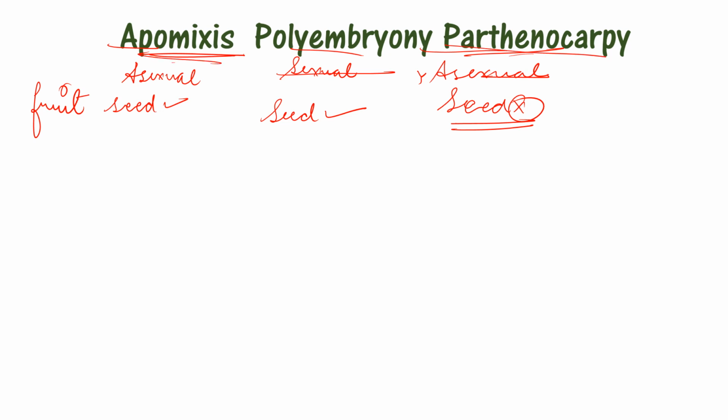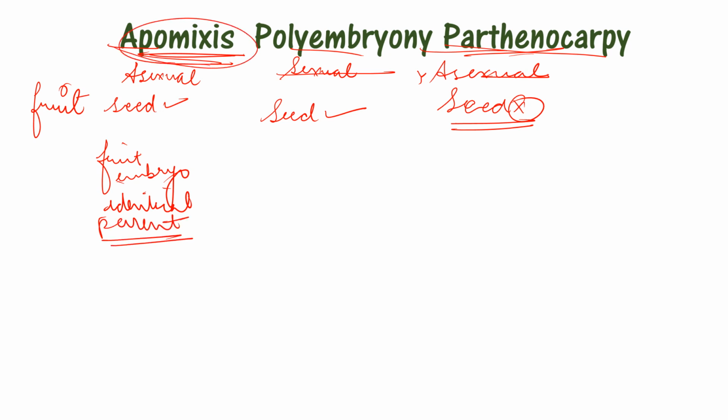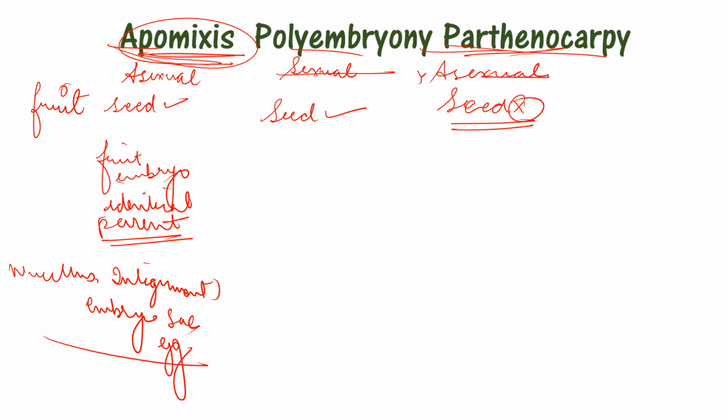In apomixis, the embryo is identical to the parent. It is totally identical, as only one parent is involved. It can be the nucellus, the integument, or the embryo sac's egg. Any of these can be involved in the formation of the embryo, so only one cell is involved.